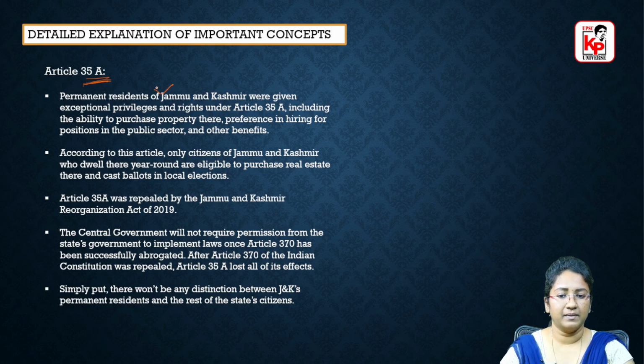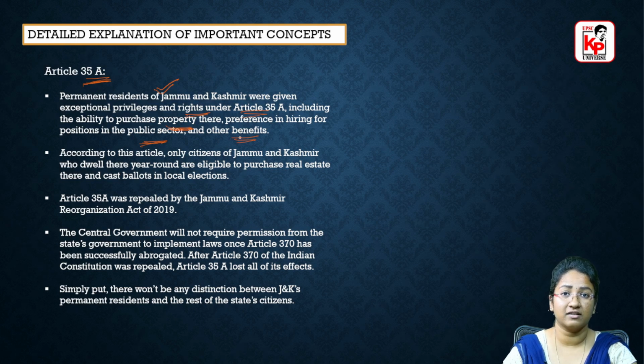According to this, permanent residents of Jammu and Kashmir were given exceptional privileges and rights under Article 35A. Right. So whoever were permanent residents of Jammu and Kashmir were given some special privileges like the ability to purchase a property there, preference in hiring for positions in the public sector, and other benefits. So if anyone wanted to buy a property in Jammu and Kashmir, only permanent residents could do so according to Article 35A. So this is prior to the 2019 decision. In this way, some special privileges were provided to the permanent residents of Jammu and Kashmir.